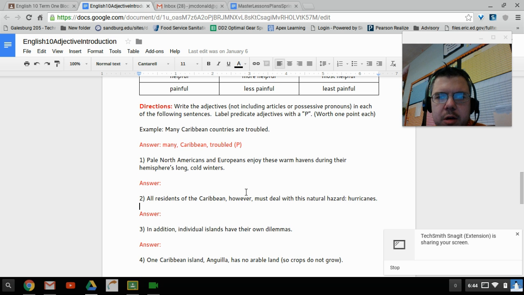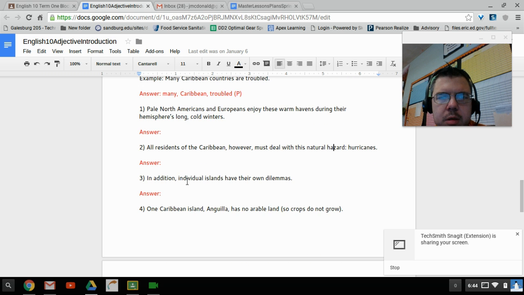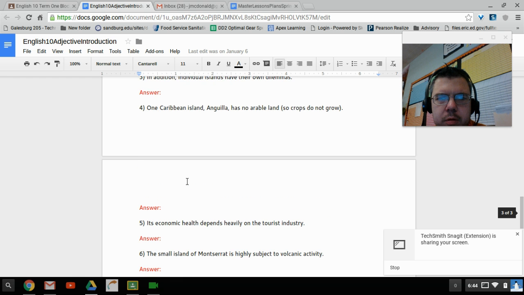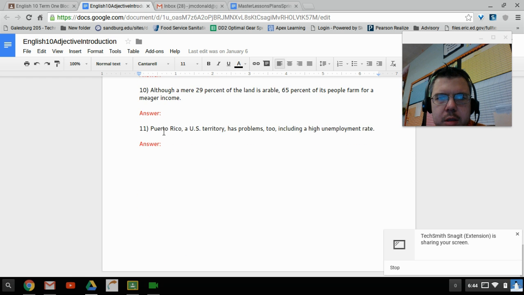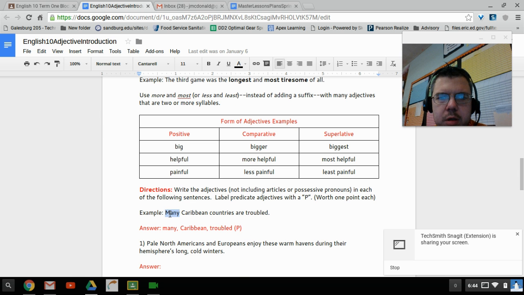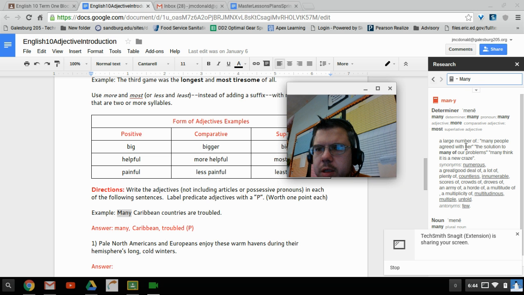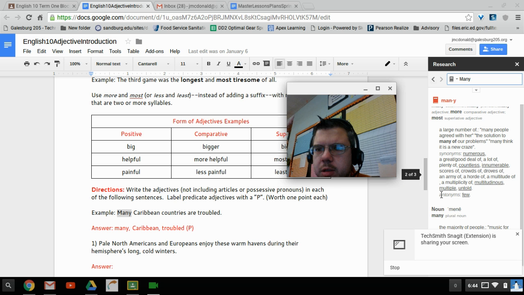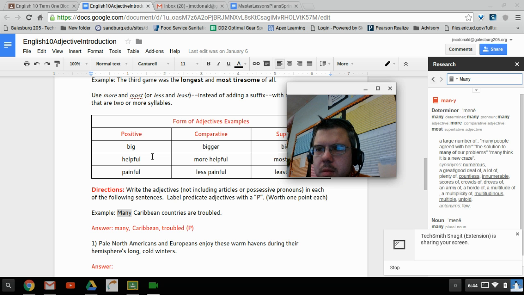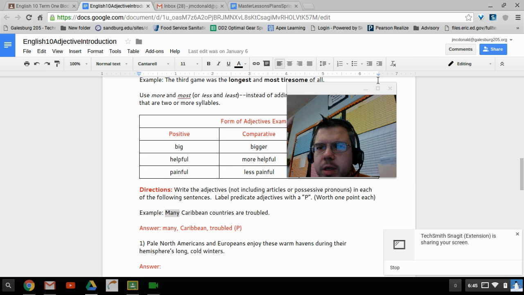All residents of the Caribbean, however, must deal with this natural hazard, hurricanes. All would be an adjective of the Caribbean must deal. Natural would be an adjective. So go through and find the adjectives. Again, one of the ways that you can do this is click on a word, and if you hit define, it tells you whether or not it's going to be an adjective. It's a determiner, so determiners can sometimes be adjectives. Most, many, pronoun, determiner, comparative adjective, many, adjective. So that helps you out if you're a little bit confused as far as what adjectives are.